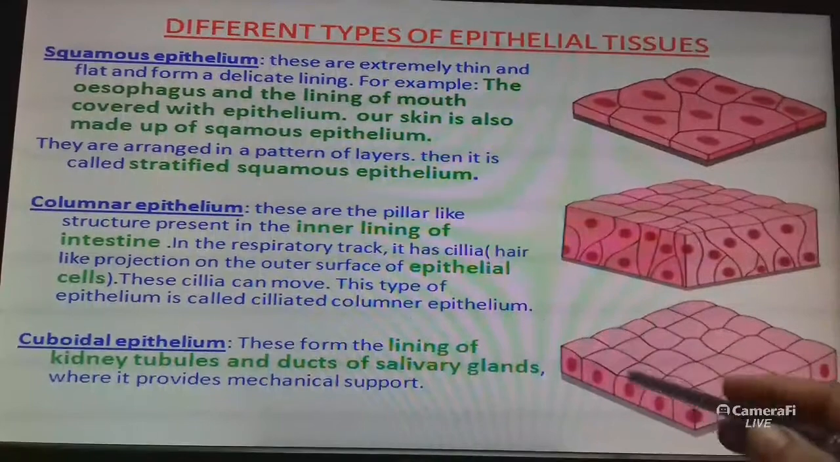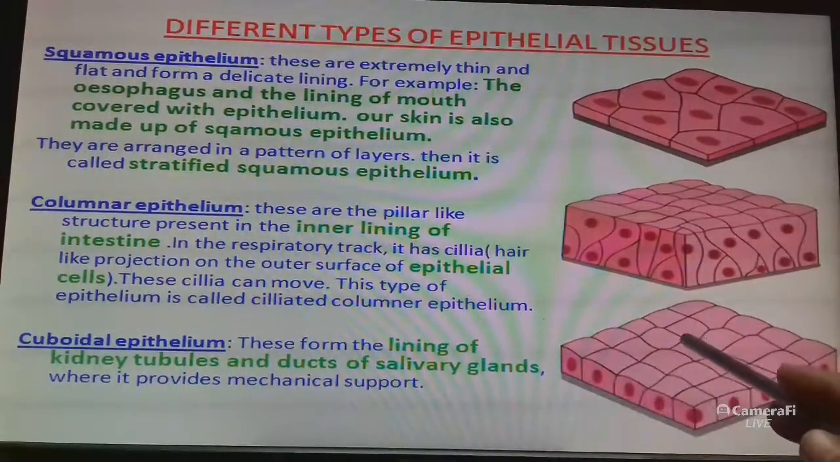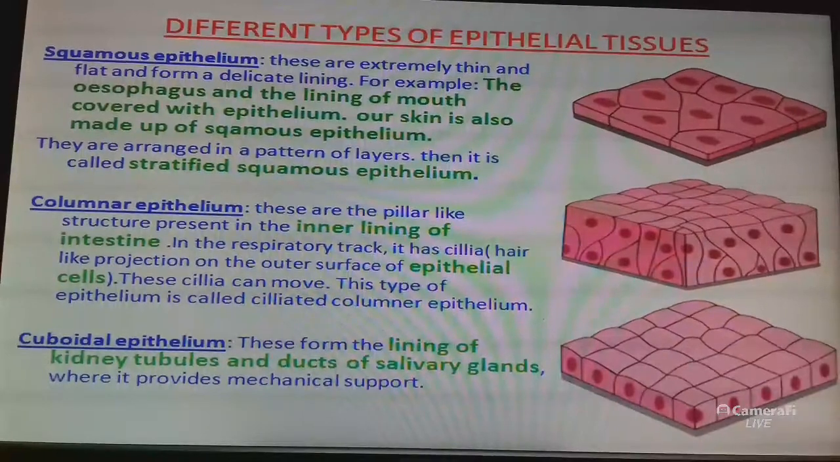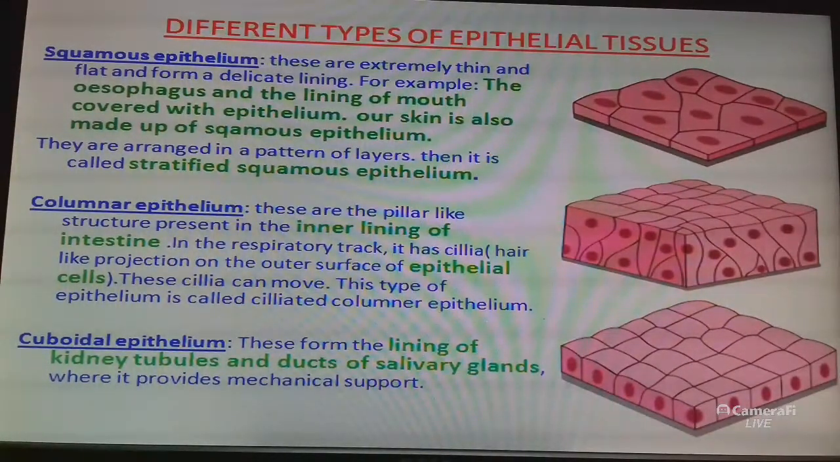Now cuboidal epithelium. These are cuboidal epithelium. Cuboidal epithelium forms the lining of kidney tubules and ducts of salivary glands, where it provides mechanical support. Epithelial cells often acquire additional specialization as gland cells, which can secrete substances at the epithelial surface. Then it is called glandular epithelium.